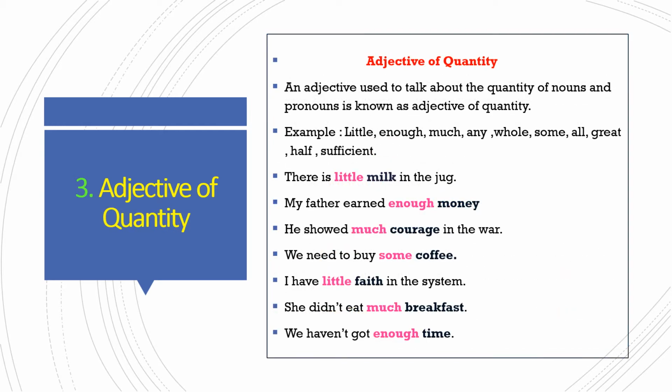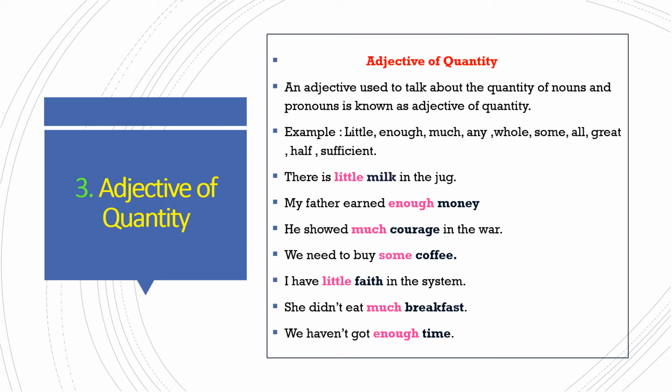Adjective of quantity. An adjective used to talk about the quantity of nouns and pronouns is known as adjective of quantity. The words like little, enough, much, any, whole, some, all, great, half, sufficient, these all indicate adjective of quantity. Let us observe some of the examples.